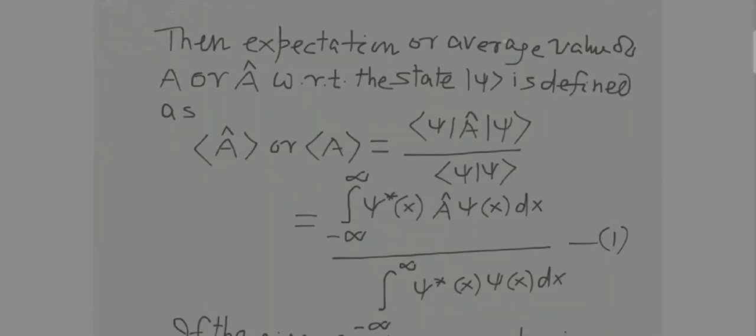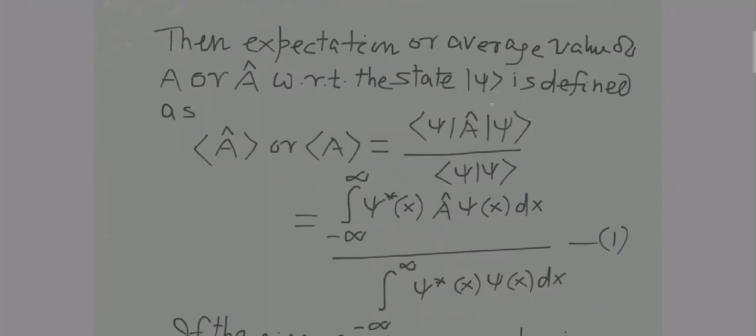The expectation value or average value of A or A hat with respect to the state ket psi is defined something like this: bra psi, A hat, ket psi, divided by bra psi ket psi. Like this it is written.